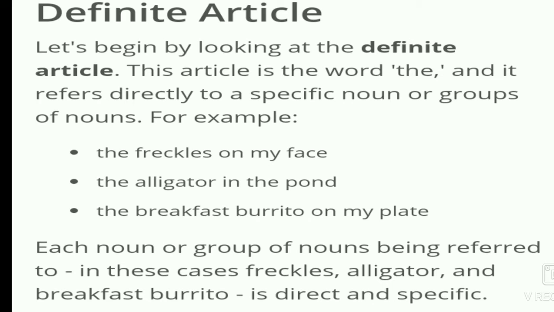The article is used for names of seas, names of rivers, names of deserts, names of mountains: the Pacific Sea, the Yamuna, the Sahara Desert, and so on. Ninth, the article is used before public buildings: the Taj Mahal, the town hall. Tenth, the article is used before superlative adjectives: the best, the most. And eleventh, the article is used for adjectives like the rich, the poor. And twelfth, the article is used for trains and ships: the Shatabdi, the Titanic, etc.